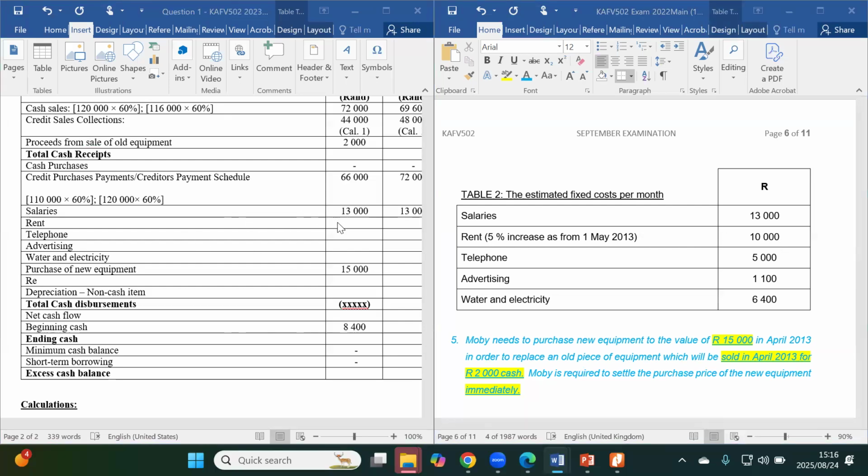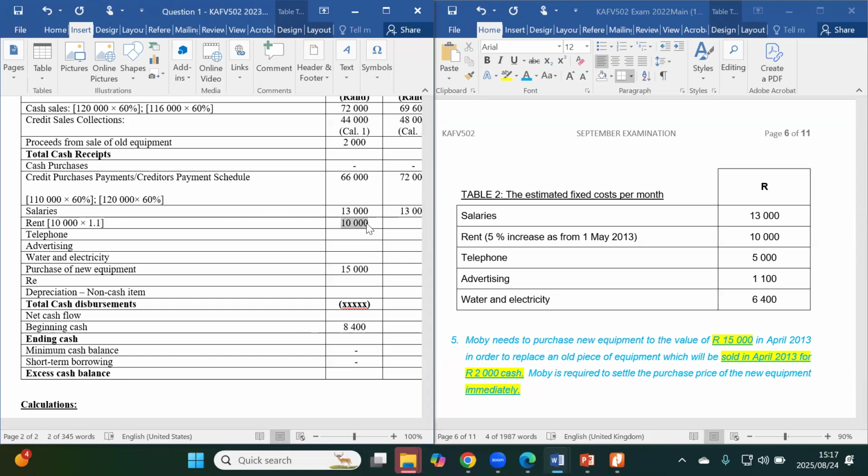So rent initially was 10,000. But for the month of May, it can't be 10,000. So that 10,000 will be increased by 5%. To show that calculation, it's going to be 10,000 times 110 divided by 100, which will give you something like 1.1.